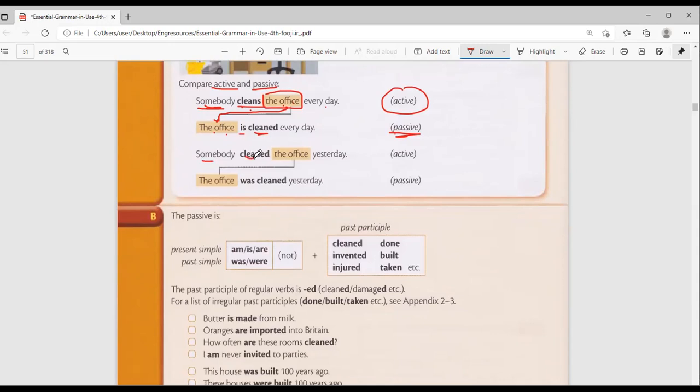Somebody cleaned, simple past. Somebody cleaned the office yesterday. So again, the office is my object, so I make it the subject. I say the office. Because it is simple past, the rule for simple past is that I use was or were, and of course the participle. So the office was cleaned yesterday.